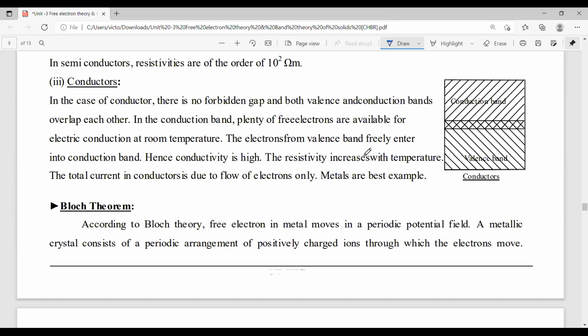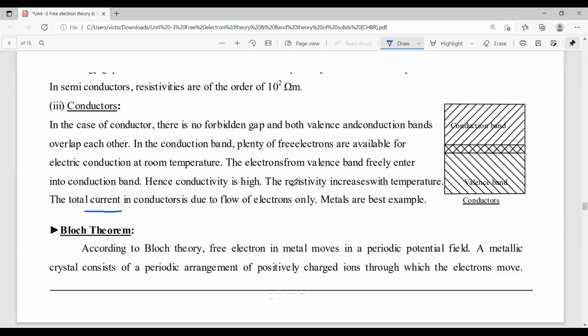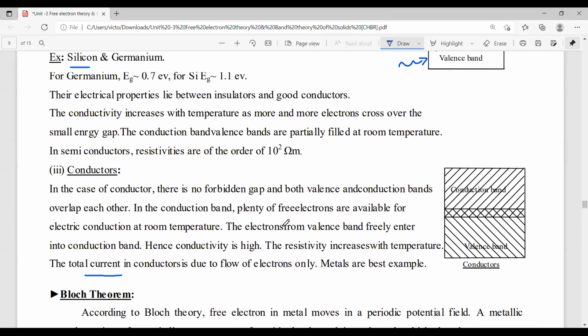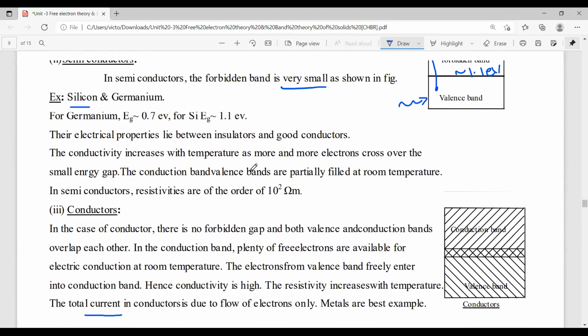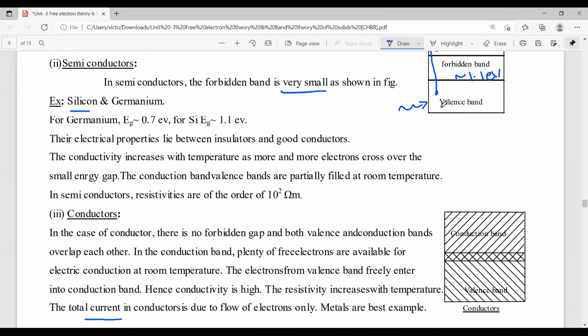The very important point is that when electrons flow from the valency band to the conduction band, a current is developed. The total current in conductors is due to the flow of electrons. Why is it mentioned clearly only for electrons? Actually, in semiconductors, we have a positive charge carrier, that is a hole.